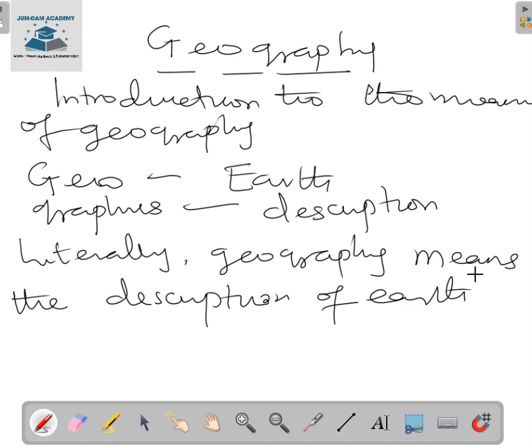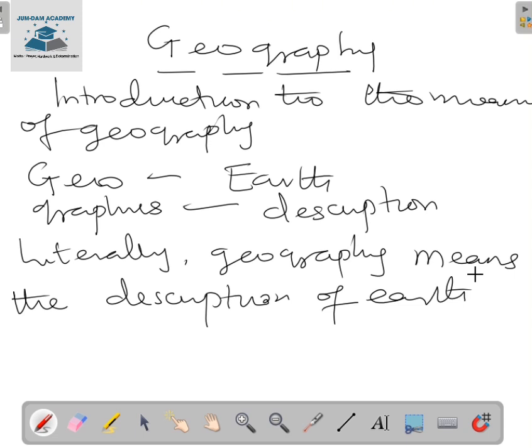But when we look at geography as a field of study, it is beyond mere description of the earth and not just naming of places or identifying features of a place. Geography explains why things are distributed the way they are and how we humans can maximize and utilize the space at a minimum and sustainable cost.